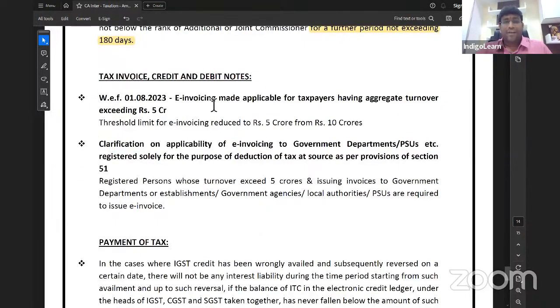E-invoicing. From 1st August 2023, my dear friends, e-invoicing is applicable to any registered person whose aggregate turnover in any financial year starting from 2017-18 exceeds 5 crores. Last time, this was 10 crore, but from now onwards, the answer is 5 crores. E-invoicing is applicable for every taxpayer having aggregate turnover exceeding 5 crores in any financial year starting from 2017-18.